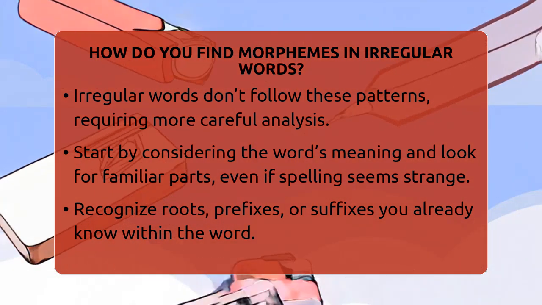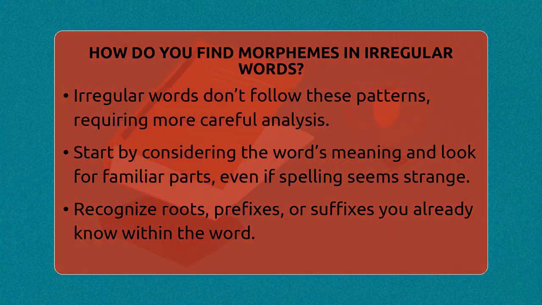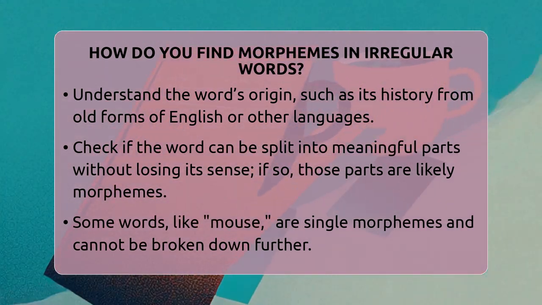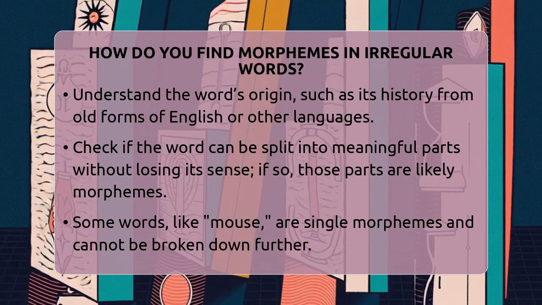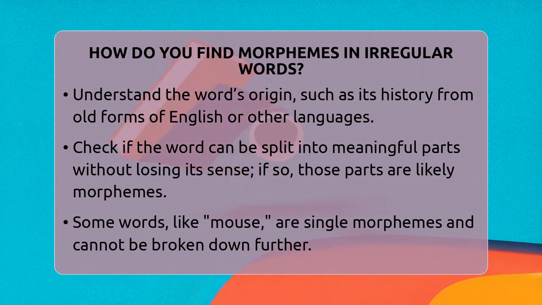Then check if you can break the word into parts without losing its meaning. If removing a part leaves a word that no longer makes sense, that part is likely a bound morpheme. For example, in unhappy, un is a bound prefix meaning not, and happy is a free morpheme. If you take away un, the word happy still makes sense.